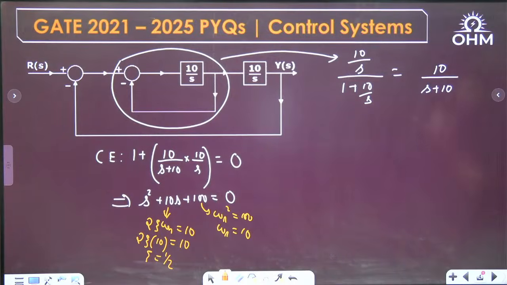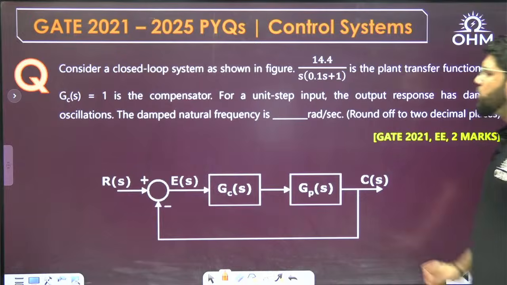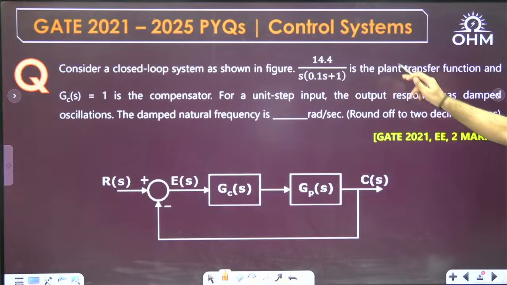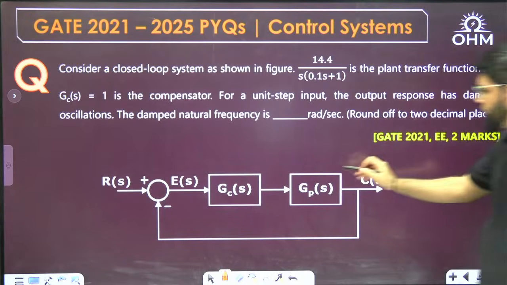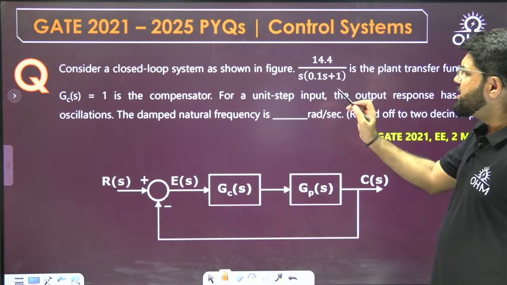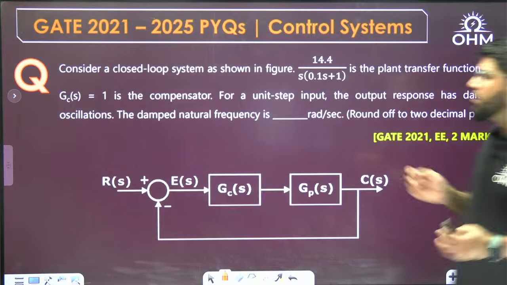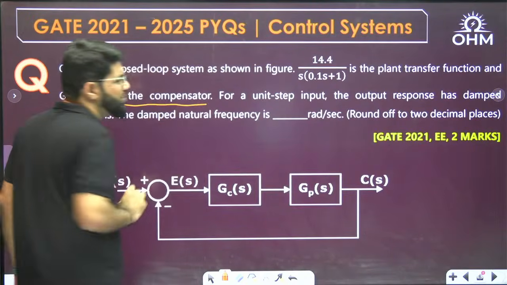Then let's move ahead to the next question. Consider a closed loop system as shown in the figure. 14.4 upon S into 0.1 S plus 1 is the plant transfer function, plant transfer function meaning GP, and GC(S) equal to 1 is the compensator. Now see, they have just used the compensator, but the gain of the compensator is 1. That means there is actually no role of the compensator in this question.